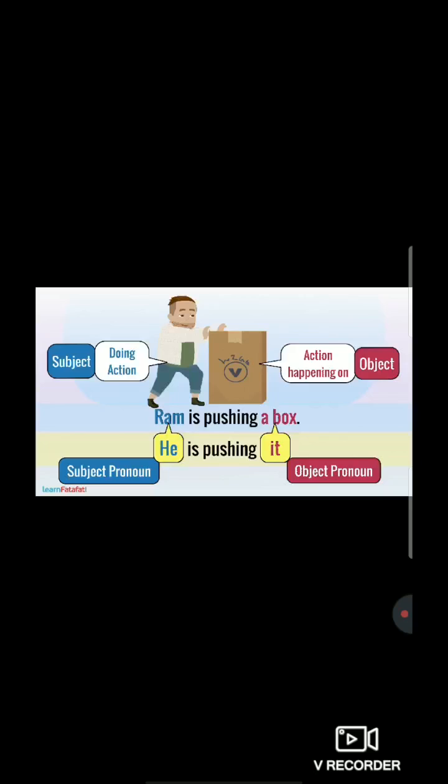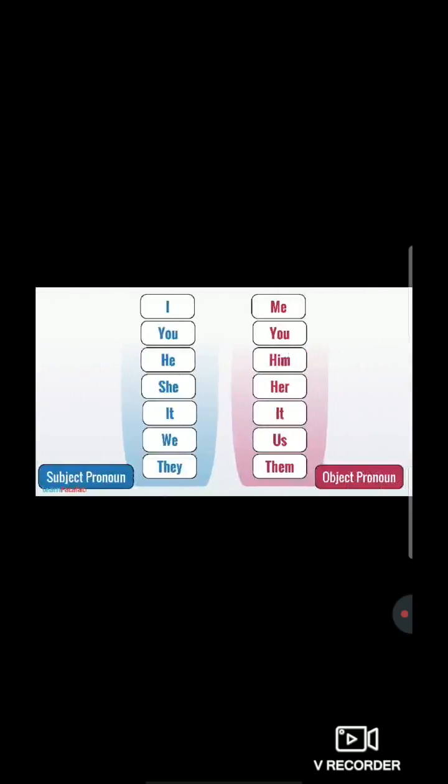Understood everyone? Now move to the next. So here students, some subject pronoun words are there, and on the other side some object pronoun words are there. Now let's study the subject pronoun. In the subject pronoun, the words will be I, you, he, she, it, we, they.